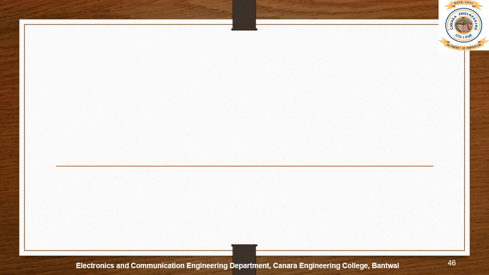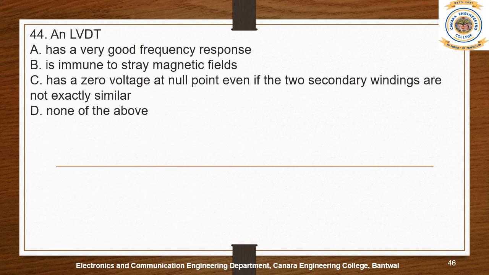An LVDT has a very good frequency response. We have understood what is LVDT, right? The abbreviation for LVDT is linear variable displacement transducers. So it is basically used to measure the displacement. What's the displacement actually? The change in the position, right? The change in place actually.